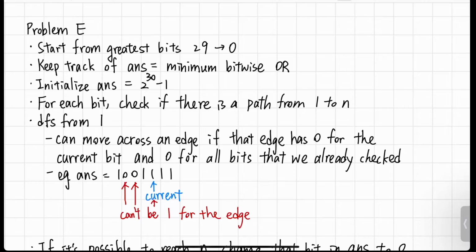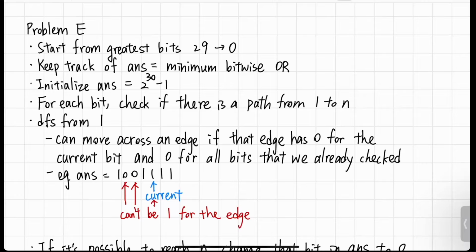And we can initialize answer first to 2 to the 30 minus 1, and this represented in binary is just 30 bits that are all ones. This is because initially we don't know which bits can be 0. So initially we set all the bits to 1.